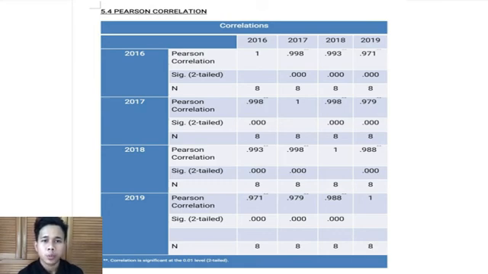5.4 is about Pearson correlation. The R value between year 2016 and year 2017 is 0.998. Point number 2, the R value between year 2016 and year 2018 is 0.993. Point number 3, the R value between year 2016 and year 2019 is 0.971. There is a strong direct correlation between every year from 2016 to 2019.